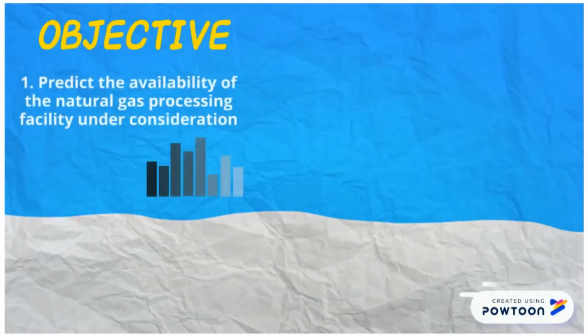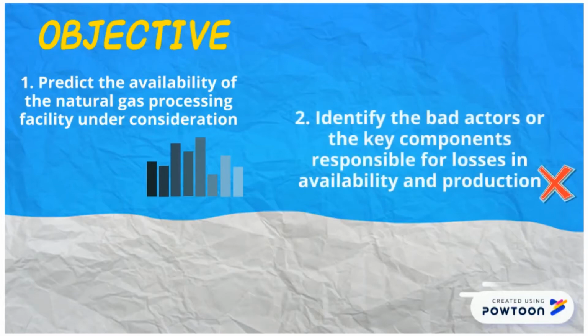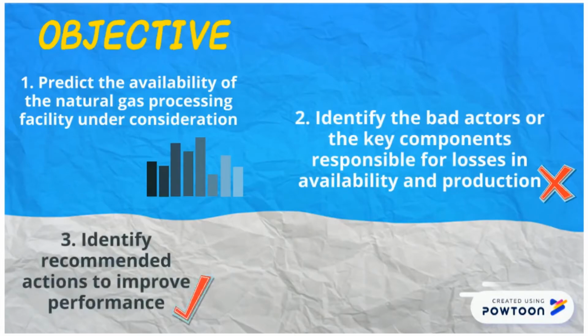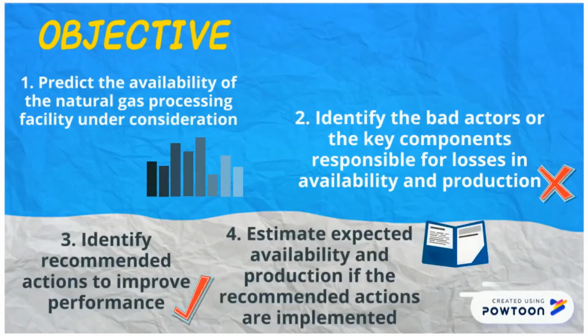For the objective, firstly, we can predict the availability of the natural gas processing facility under consideration. Next, we can identify the bad actors or the key components responsible for the loss in availability and production. Moreover, we can identify recommended actions to improve performance. Finally, to estimate the expected availability and production if the recommended actions are implemented.